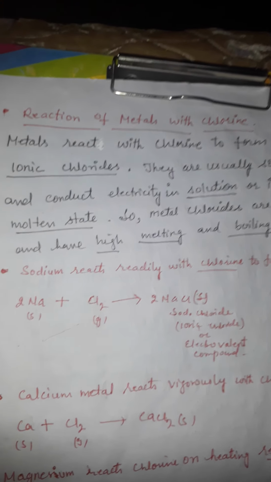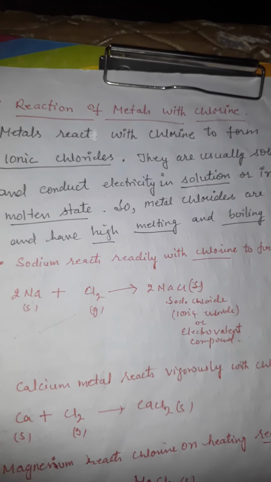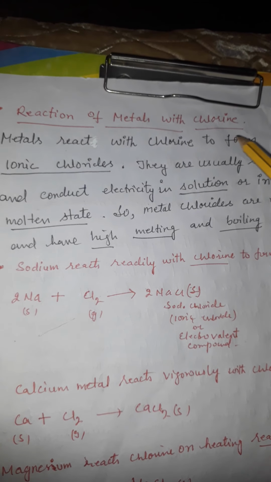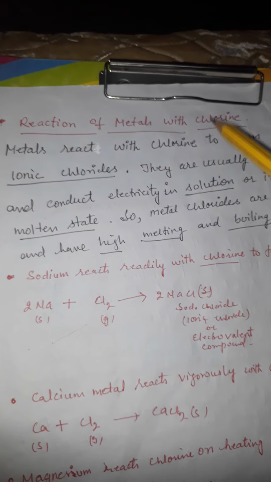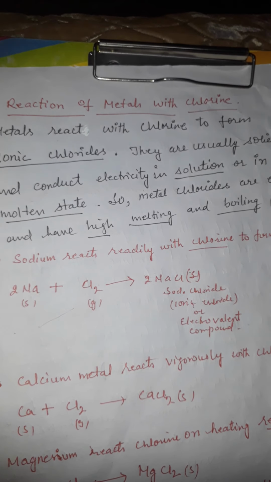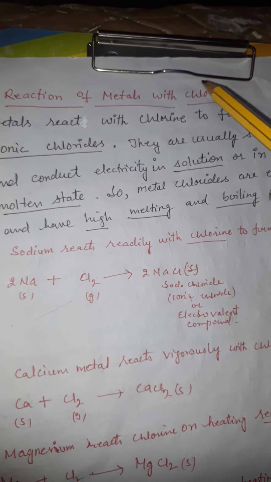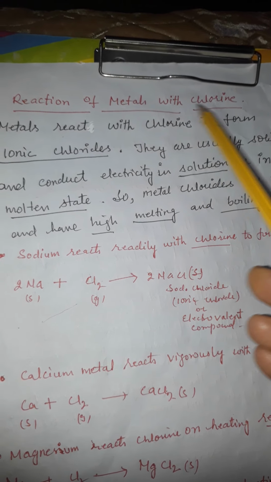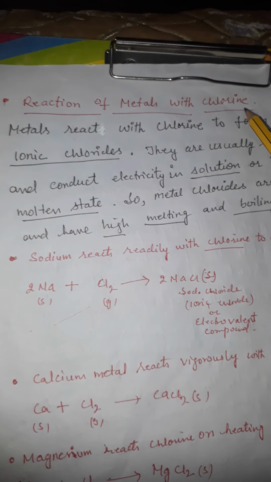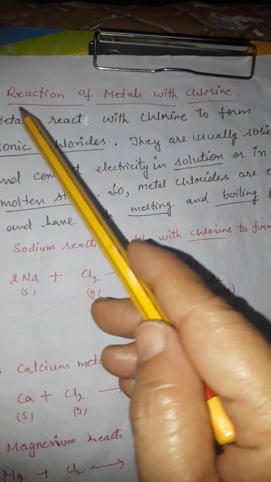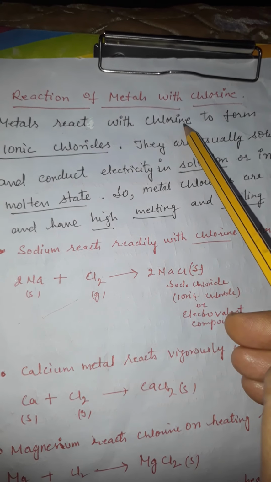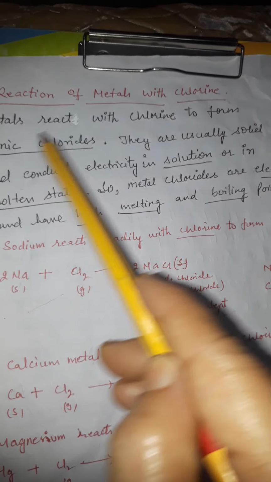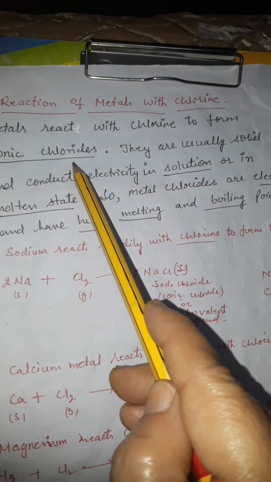Hello students, only two reactions are left from the chemical properties of metals. So we will do the first one, that is the reaction of metals with chlorine. When metals react with chlorine, we get ionic chlorides.